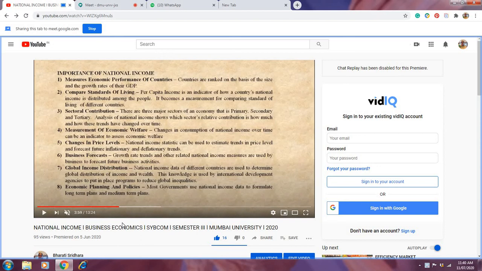So this is the forecast we are getting through the national income, and the data from different time periods. Last month this was the data. Now all of a sudden online lectures have started, online meetings have started, everything is online. We are even doing all the transactions online. We are paying through Google Pay and all. So what is the trend now? We are using all the internet facilities. So now these internet facility providers know that last month this much consumption was there.